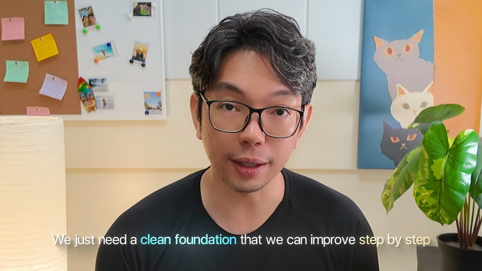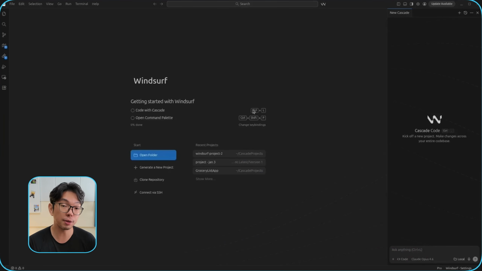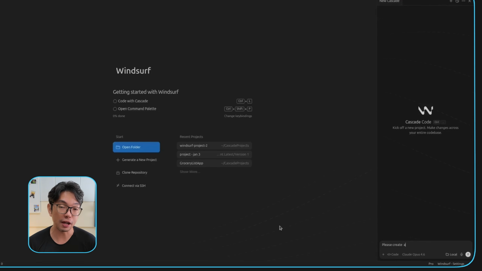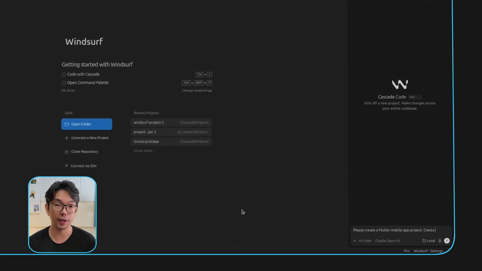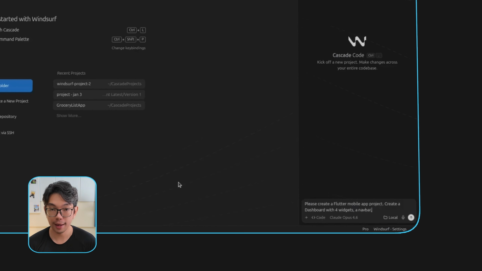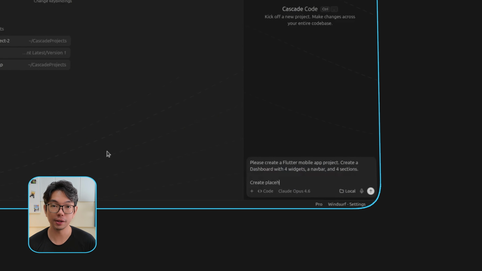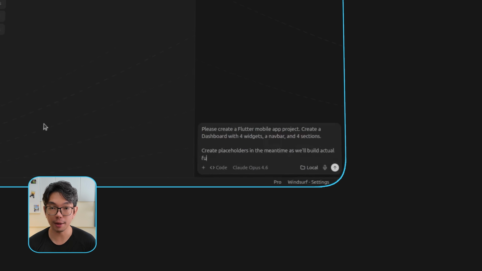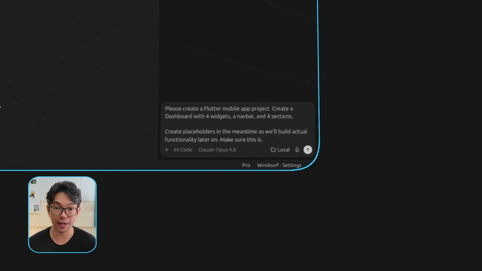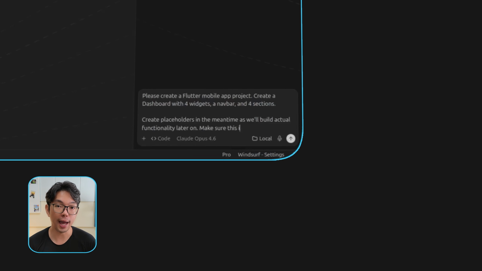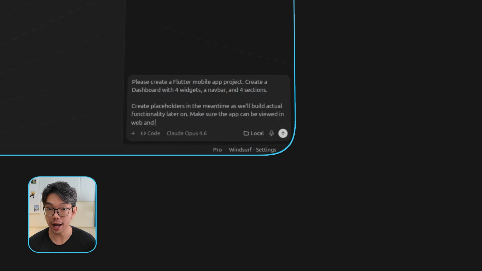So let's go ahead and kick things off here by creating our base project in Flutter. So I'm going to ask Windsurf to generate a simple mobile app with a dashboard, 4 widgets, a nav bar, and 4 sections. And this is the prompt I'm going to use. Please create a Flutter mobile app project. Create a dashboard with 4 widgets, a nav bar, and 4 sections. Create placeholders in the meantime, as we will build actual functionality later on. Make sure the app can be viewed in web and optimize it.